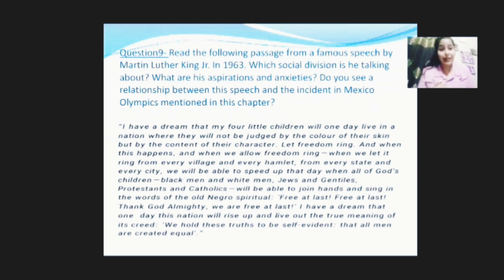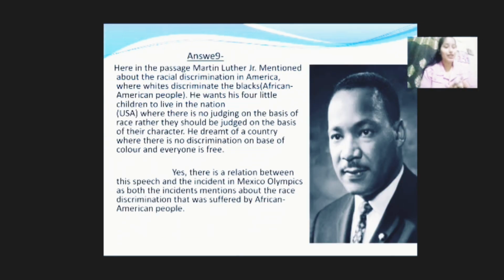So here Martin Luther King Jr. is talking about some kind of discrimination and we will figure out which discrimination he is talking about. This is a picture of Martin Luther King Jr. He mentions the racial discrimination that took place in America and it's still prevalent. We can see many times the cases, like we get the news of Black Lives Matter, we support that hashtag, where whites discriminate against blacks, and these blacks are African American people.